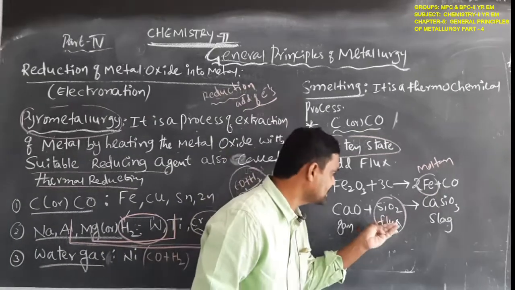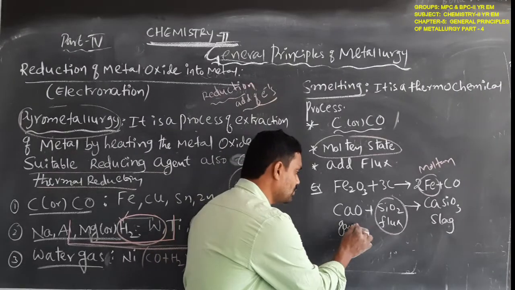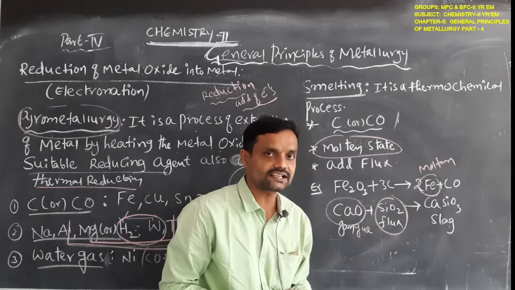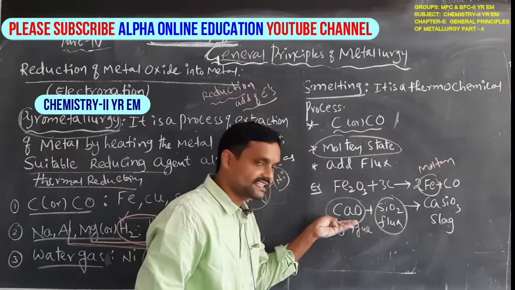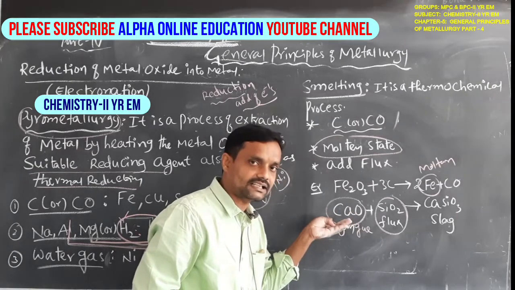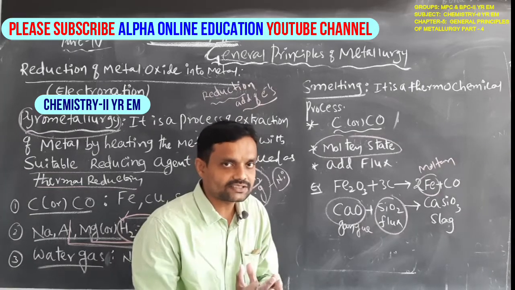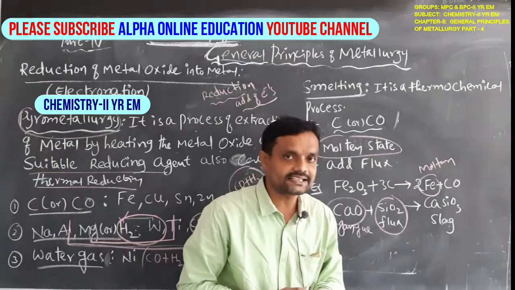For example, SiO2 acts as a flux, and the gangue impurity is calcium oxide. During the extraction of iron from its ore, calcium oxide acts as an impurity, like a gangue. So in this smelting process, we are adding the flux. SiO2 acts as a flux.